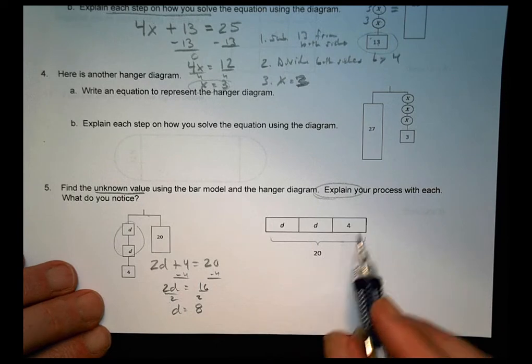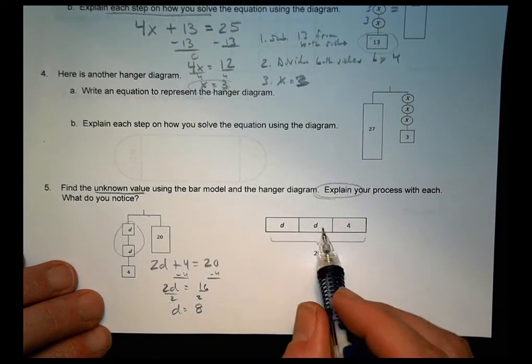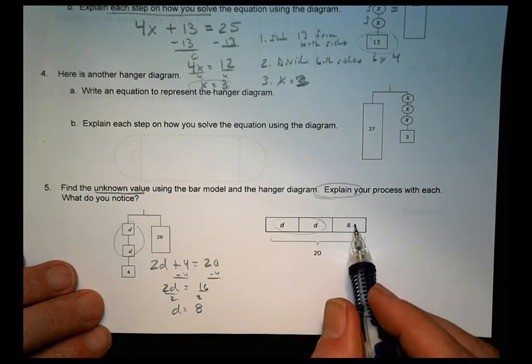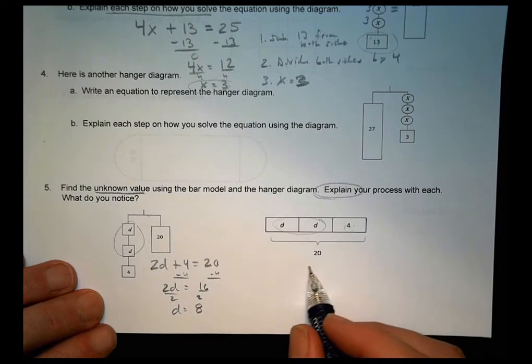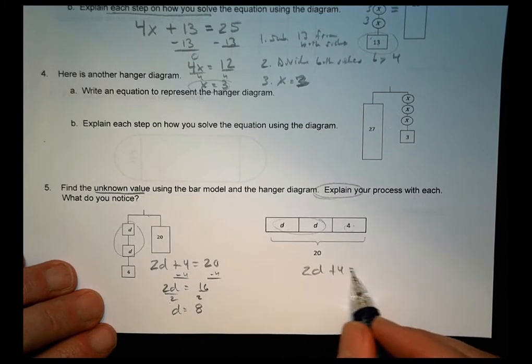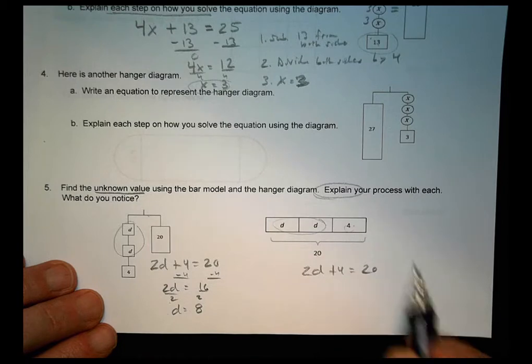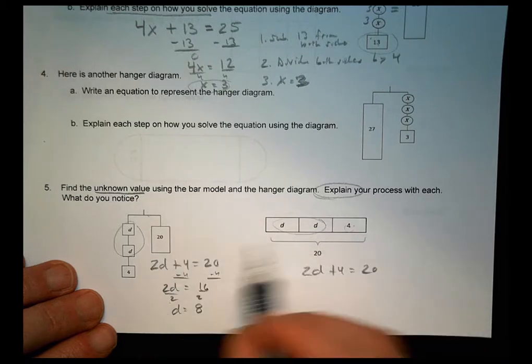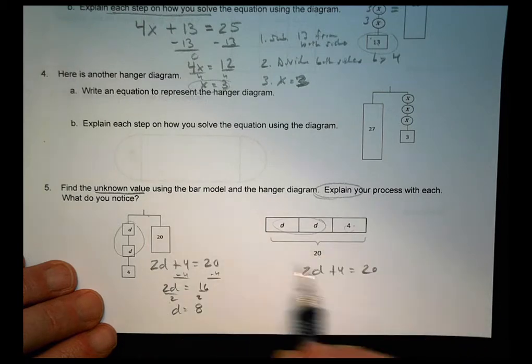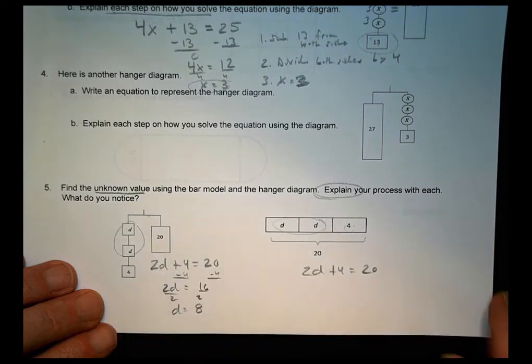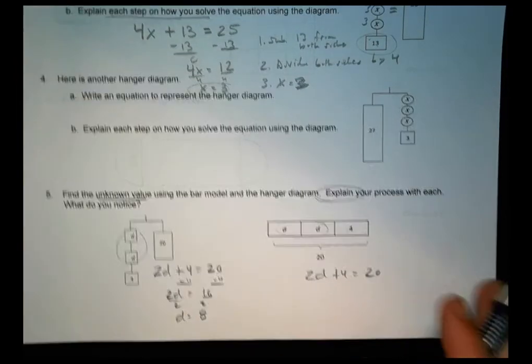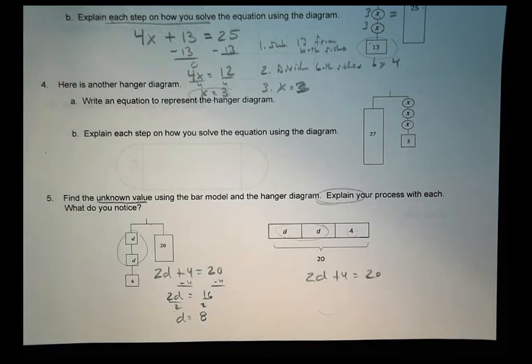Alright, and then over here we have 2 groups of a D plus 4. And so we have 2D plus 4 equals 20. And again, we'll do the same steps there. So there's really not a difference here. It's the same idea. This one is just in a hanger and that's in a bar model, but they both use the same process to find a solution.